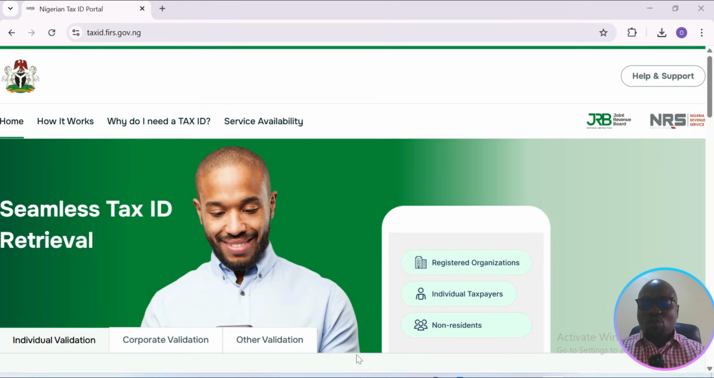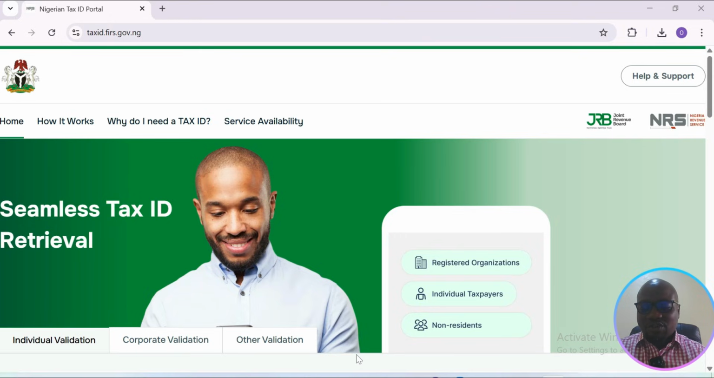So the way the system works, if you already have a tax ID, the system will just link your number to your existing tax ID, right? It will search the database and link your number, your RC number or your NIN to your existing ID. But if you don't have any one at all, the system will generate a new one for you and then link your NIN or your RC number to it. So I will show you how this works now.